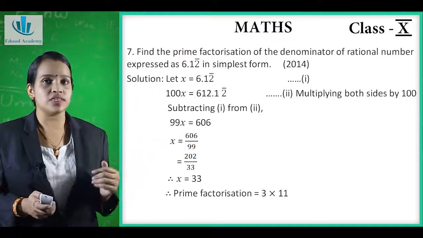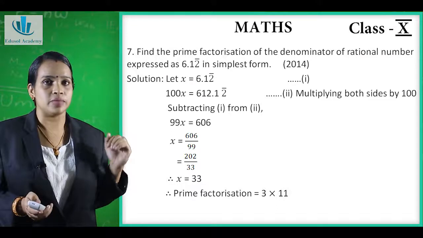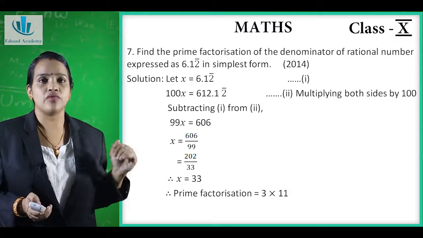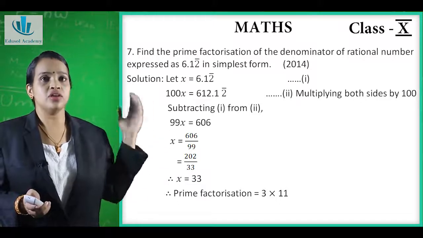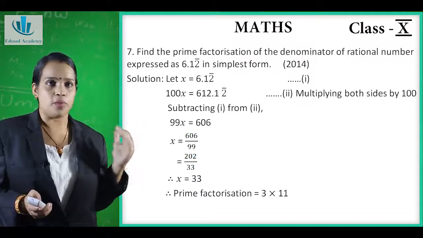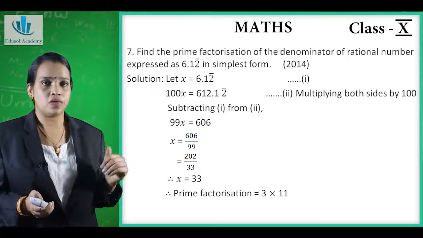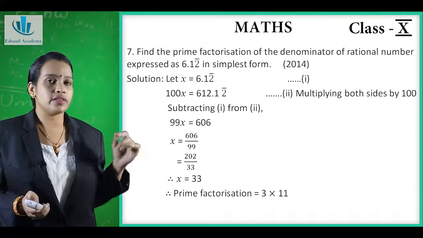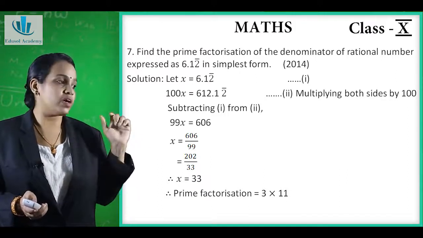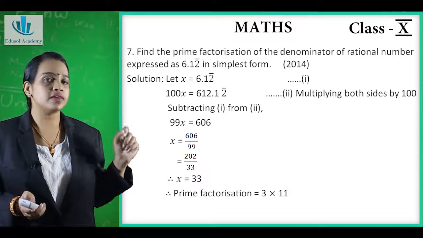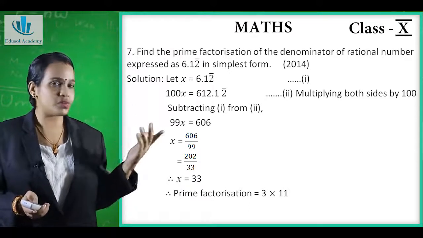Now the next question is, find the prime factorization of the denominator of the rational number expressed as 6.12, where the 12 keeps on recurring. It is in simplest form. Now this question has appeared in the year 2014. Now we have to find the prime factorization of the denominator of the rational number expressed in the form of 6.12. You can see that 12 goes on, it is non-terminating.